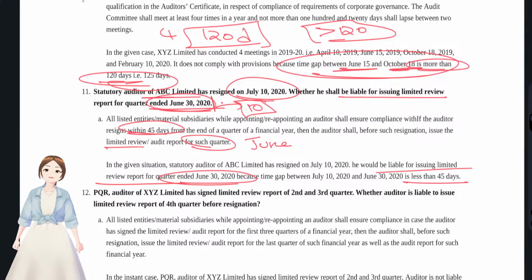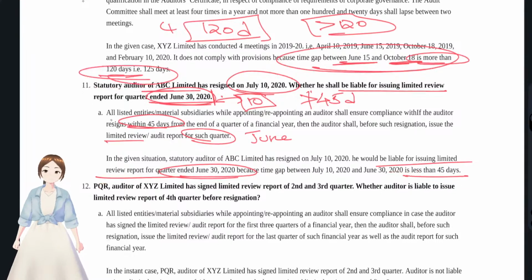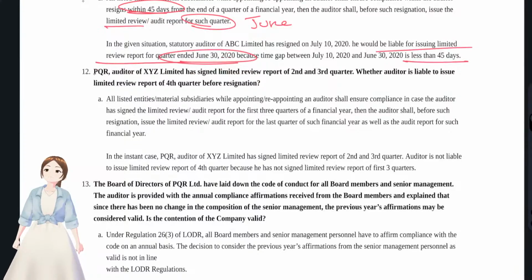Okay, he need not issue for the quarter ended September as it is not more than 45 days. Okay, you have to write the provisions which we have discussed earlier. Okay, now question number 12.